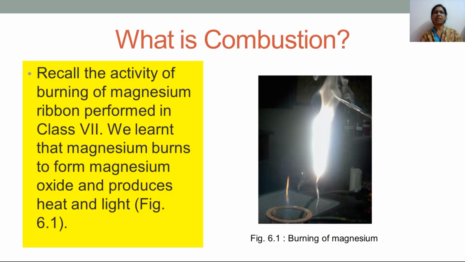First of all, let us understand what is meant by combustion. Recall the activity of burning of magnesium ribbon performed in class 7, and also we have done this activity in class 8. Already I have shown you. We learned that magnesium burns to form magnesium oxide and produces heat and light. In this figure, you can see how much light is produced and also heat is formed. Burning of magnesium ribbon.